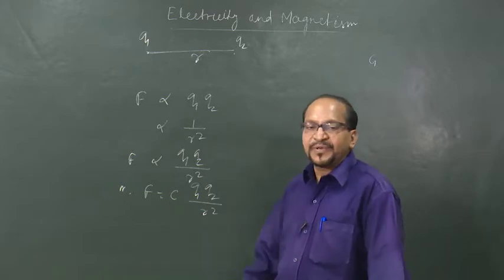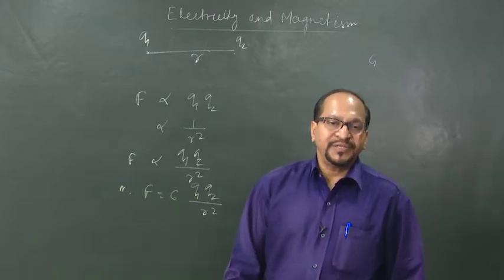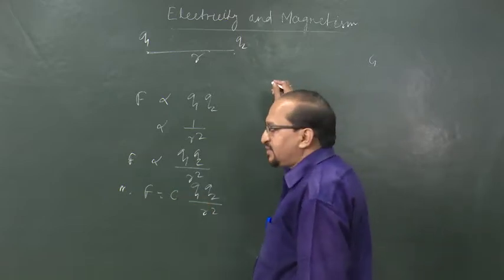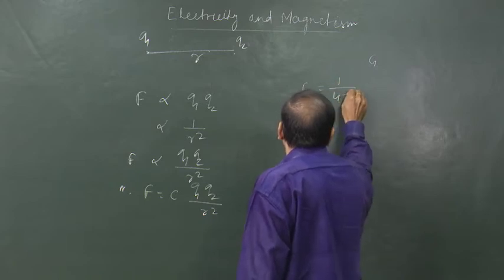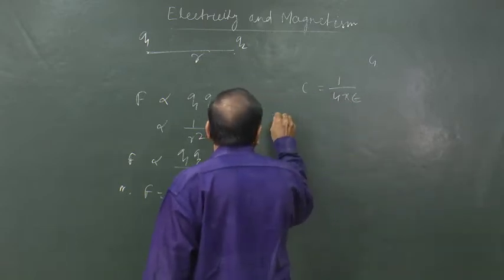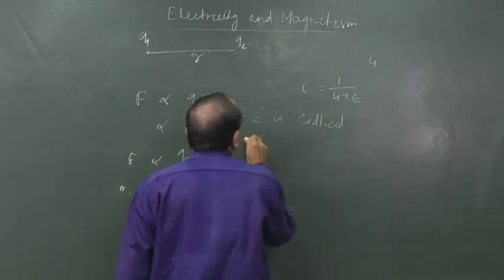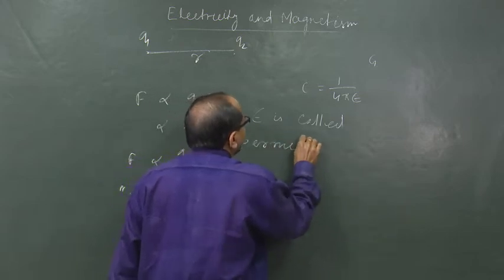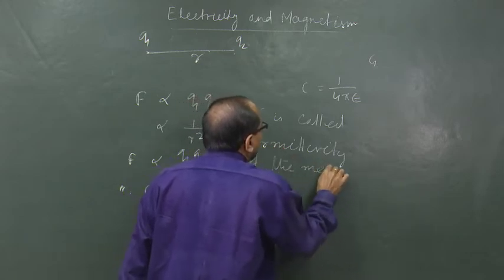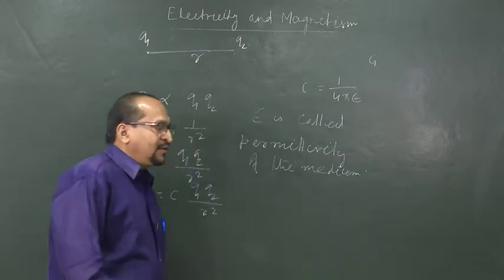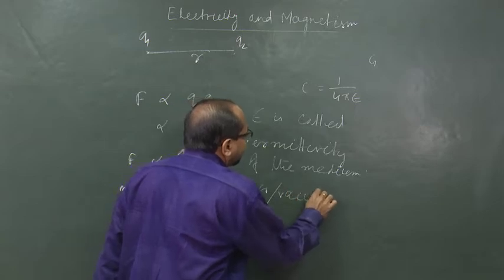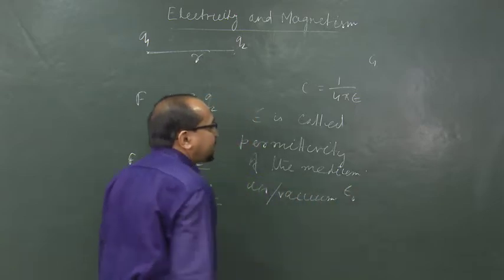But here this proportionality constant depends upon the nature of the medium where the charge resides, and the value of c in SI system is 1 by 4 pi epsilon. Here epsilon is called permittivity of the medium. And for air or vacuum, this permittivity is called epsilon naught.